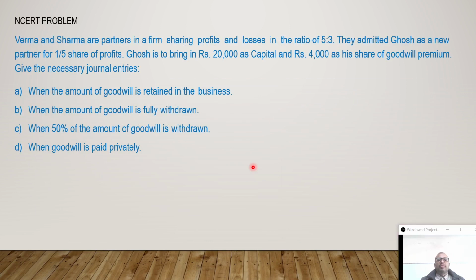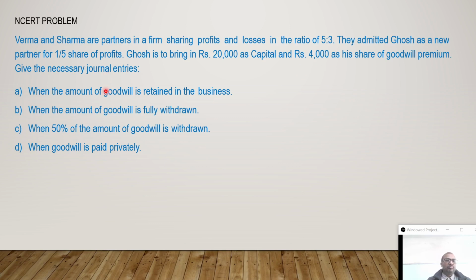One NCERT problem we are considering to clear this topic. There are two partners, Verma and Sharma, and their profit sharing ratio is 5:3. They admit Ghosh as a new partner for a 1/5 share of profit. Ghosh is to bring rupees 20,000 as his capital and 4,000 as his share of goodwill.